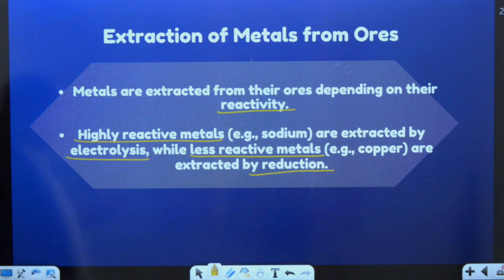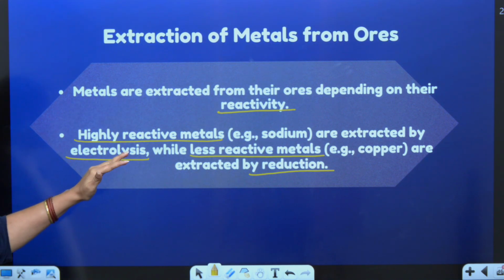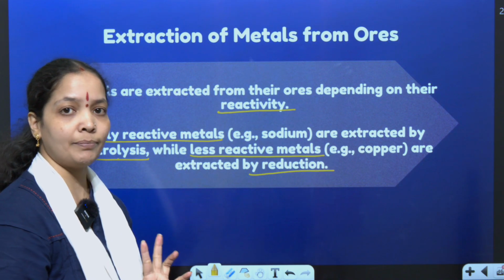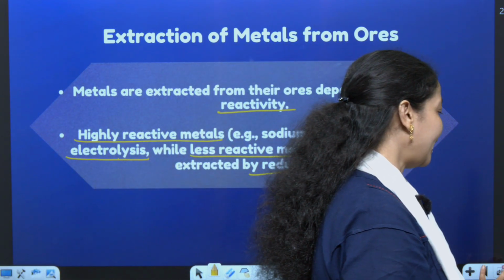Two important things: if it is more reactive, I will use electrolysis; if it is less reactive, I will use reduction. You have to keep this in your mind.